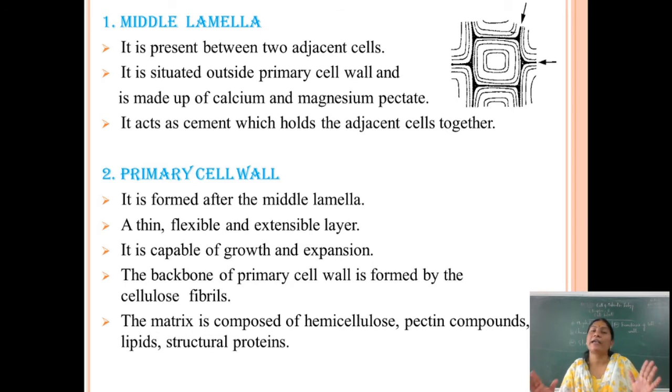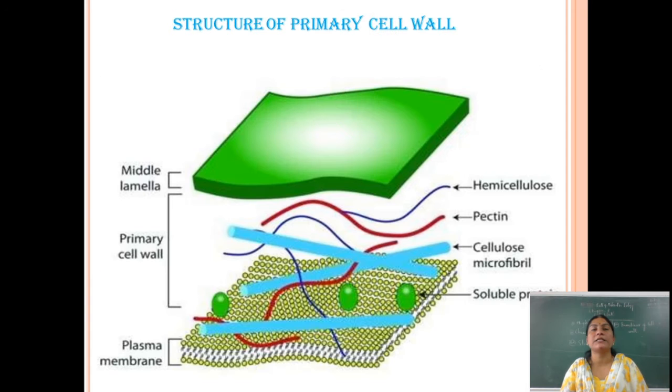So middle lamella acts as a cement which holds the adjacent cells together. Then the primary cell wall is formed after the middle lamella, which is a very thin, flexible and extensible layer. It is capable of growth and expansion of the cell. The backbone of the primary cell wall is formed by cellulosic fibril components. The matrix is composed of hemicellulose, pectin compounds, lipids and some structural proteins.